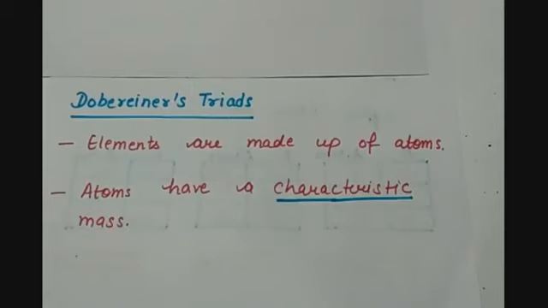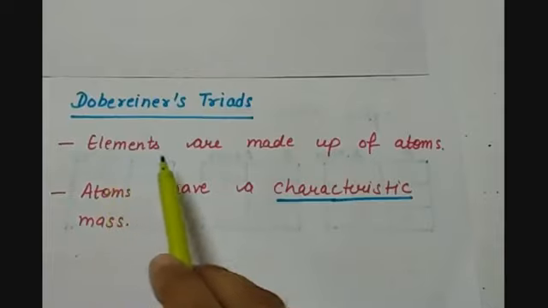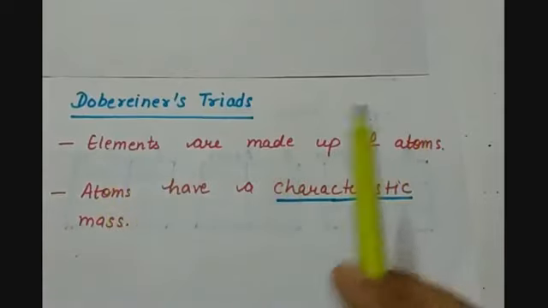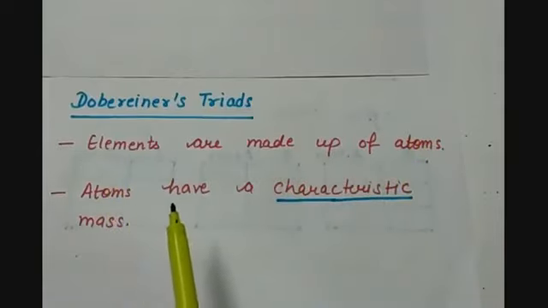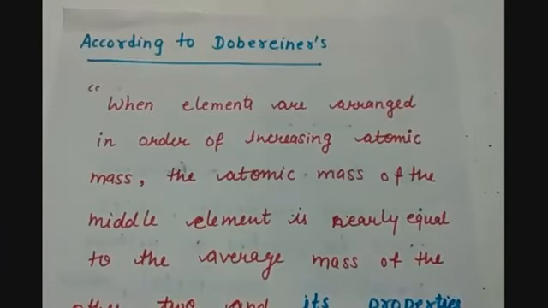Then another scientist called Dobereiner gave a trial and he said that all the elements are made up of atoms, and all the atoms of a particular element have a characteristic mass. So he worked on the characteristic mass of the atoms and gave a basic law.